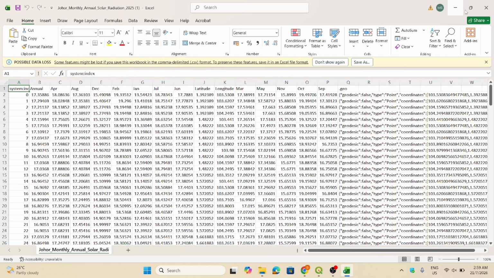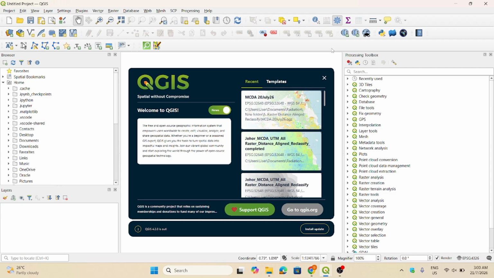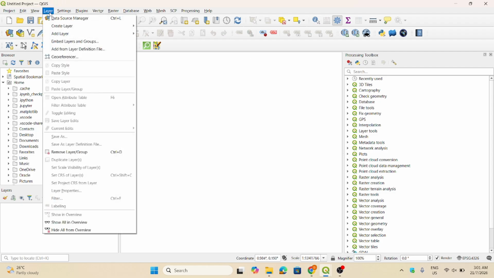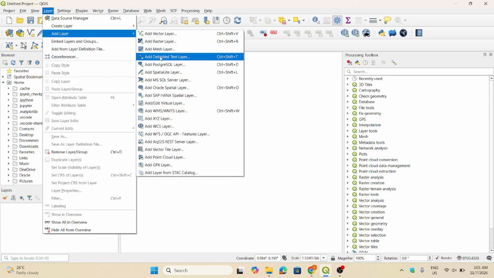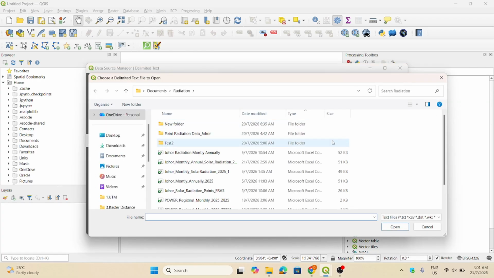Once you save, you can close this file and open QGIS. Then just click add layer and then add the delimited file. Choose the file that we have saved before and open it.